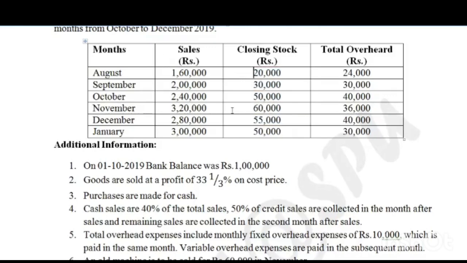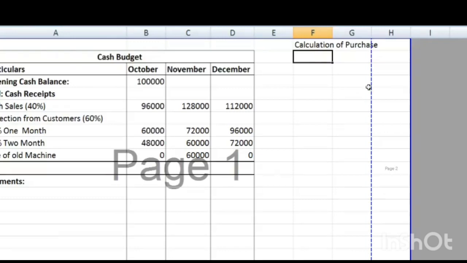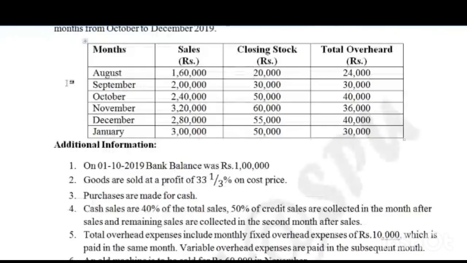So let's see how we calculate the purchase. Okay, we need to prepare a separate working note for it. So here on the side we can calculate, give the title calculation of purchase. Okay, let's see how it is to be calculated. So first of all, these months and sales we copy from here.